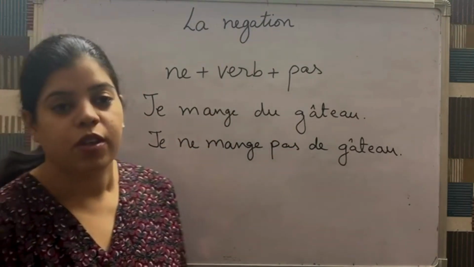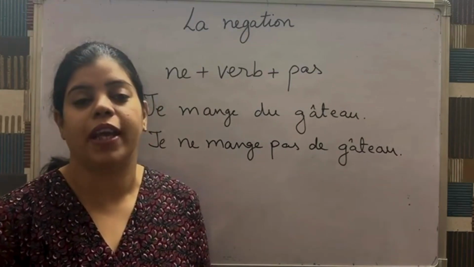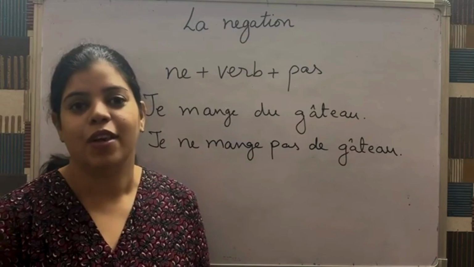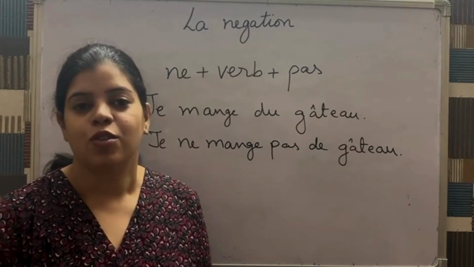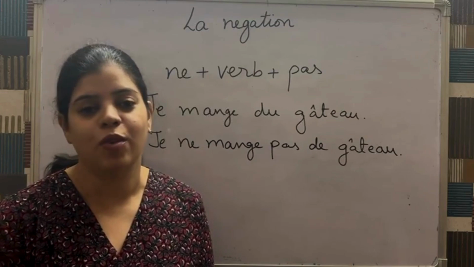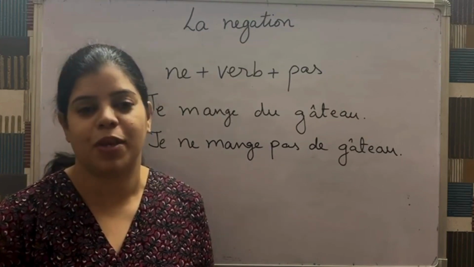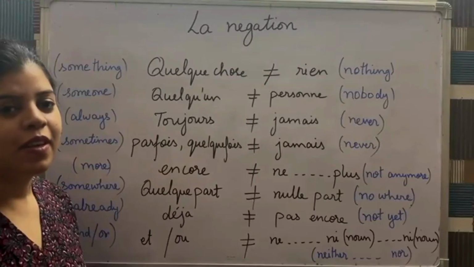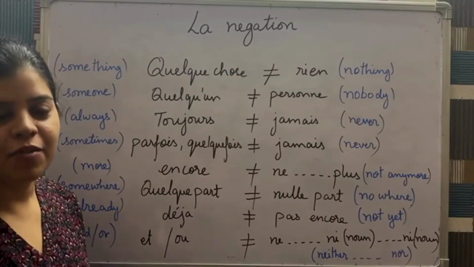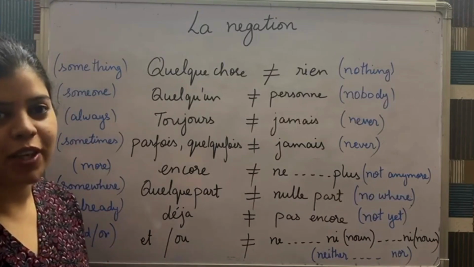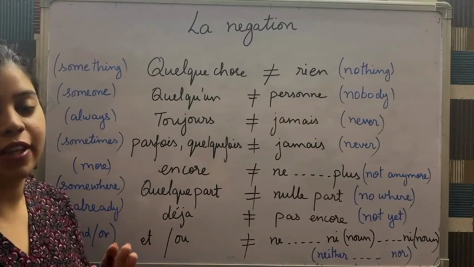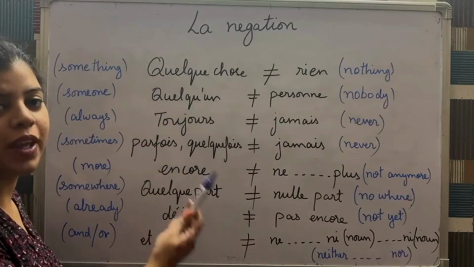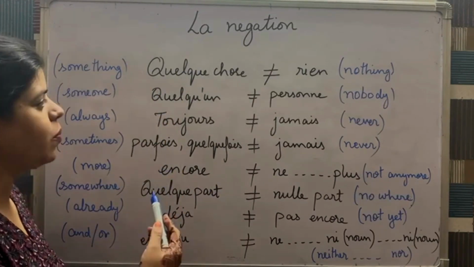And now we also have some more negative expressions like never, nothing, nobody, nowhere, etc. So today we are also going to learn how to use these negative expressions in French. So let's see them. To make a sentence negative, we need to know some negative expressions and their contraire, their opposites. So here's a list of some negative expressions along with their opposites. Let's see them one by one.